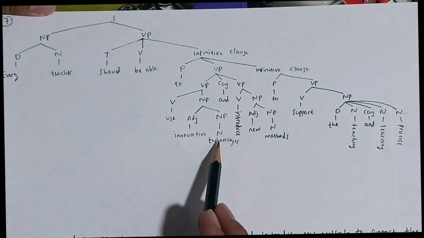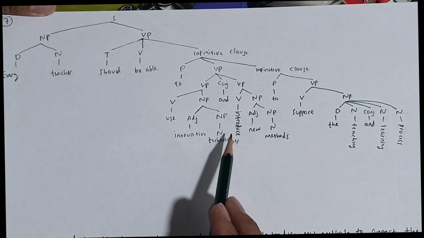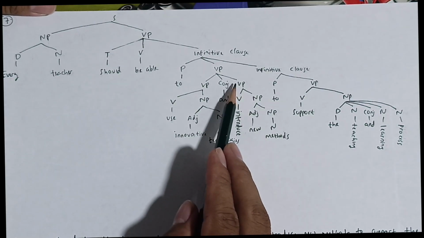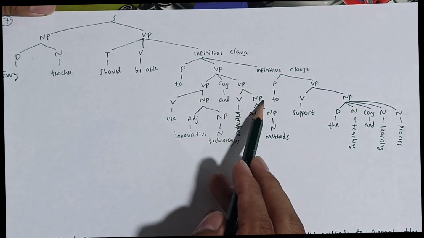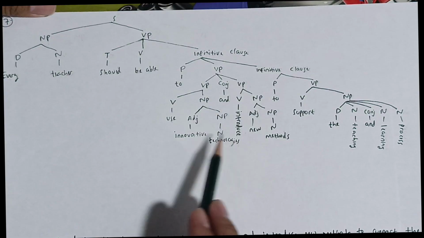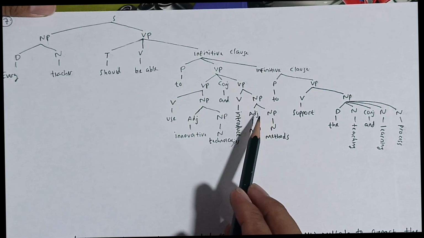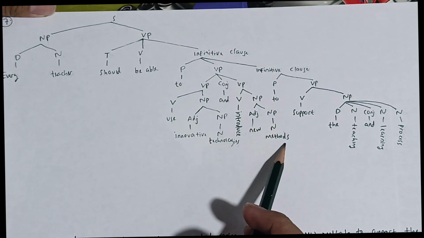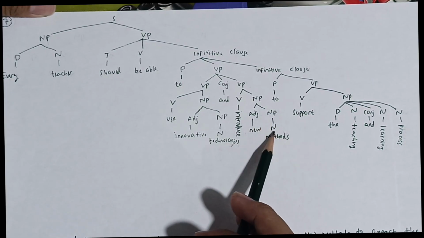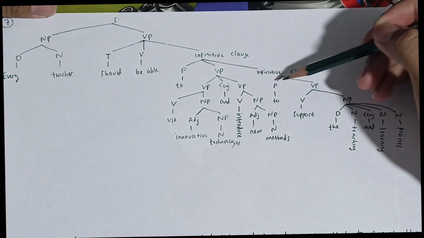And the noun phrase is technology, because technologies are plural, so it's called a noun phrase. And then this verb phrase is also formed by verb phrase, which is verb and noun phrase. The verb is introduce, and then the noun phrase is formed by adjective and noun phrase. This adjective describes this noun phrase, so the noun phrase becomes the main. The adjective is new and the noun phrase is methods because methods are plural. The noun is method.